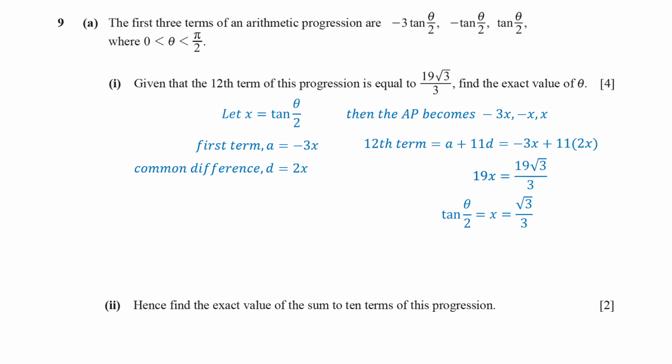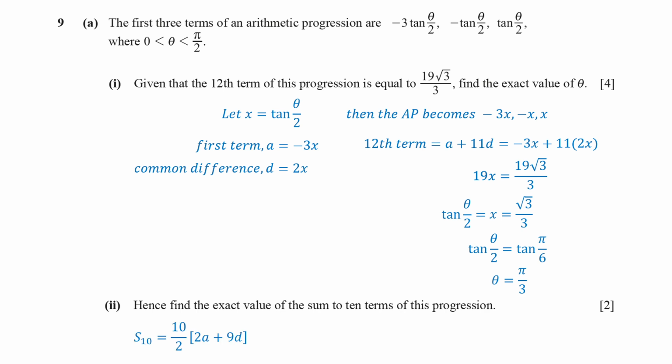Remember, we had said x equals tan(θ/2). This is a known trigonometric value, tan 30 degrees, or π/6 in radians. Therefore, θ is 60 degrees, or π/3. Then we need to find the exact value of the sum of the first 10 terms of this progression.